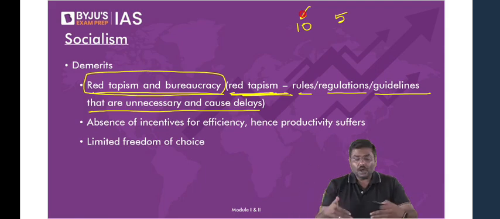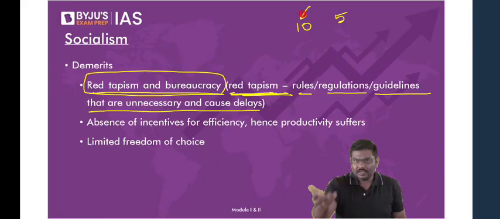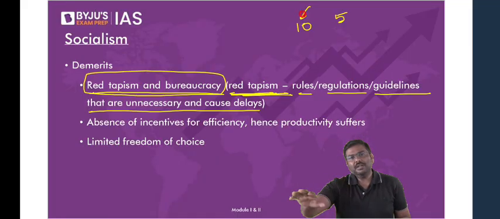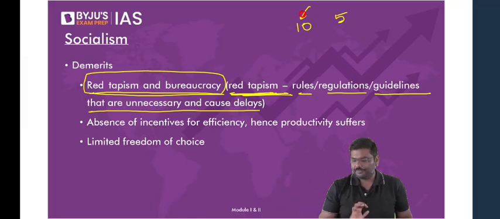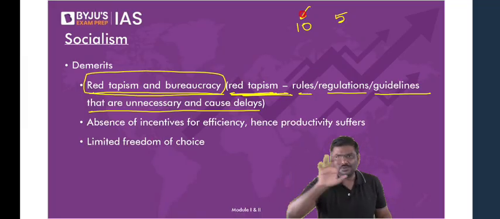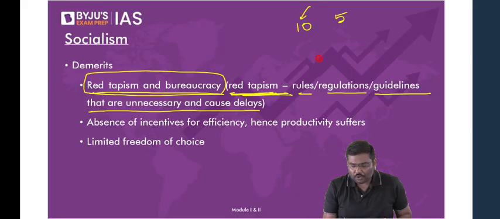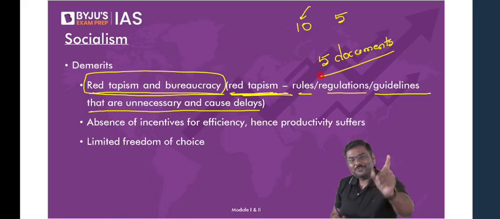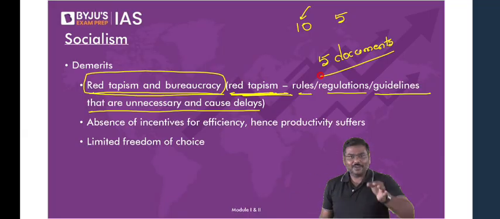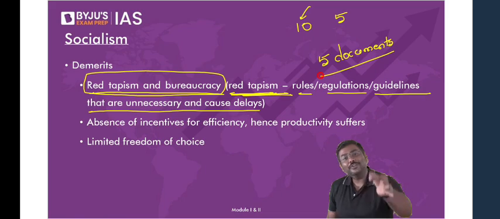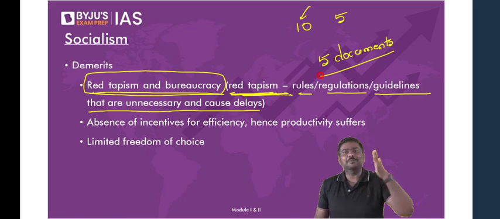Sir, how can you talk about private sector in socialism? I'll give you another example. Imagine in socialism only, government wants to allocate a house for you. Government wants you to construct a house. But for that to happen, government will say, you'll have to submit 5 documents. Very simple. Now to get these 5 documents, you'll have to go to 5 different authorities. And if you have any experience of getting documents from government officials, you will know how difficult it is.